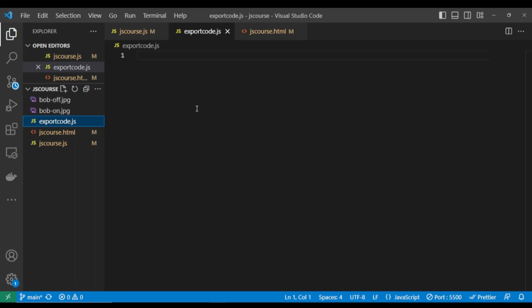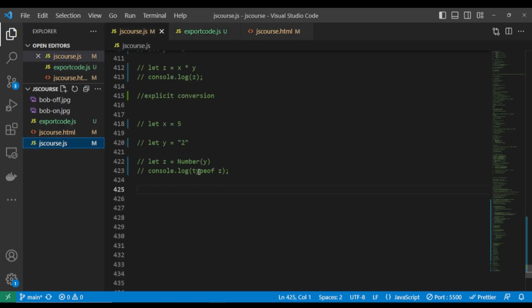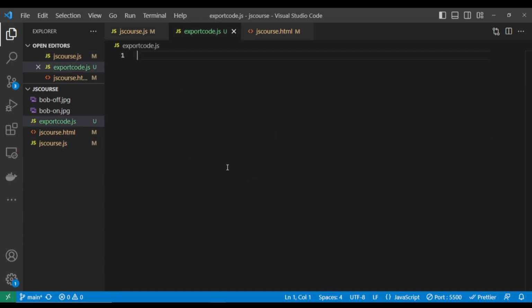So in this export code, what is going to happen is this: when you create a function or a variable here, you can export it and make use of it in our JS course file, jscourse.js. You can export a function from this file and also use it in that file. That's what it means. So let me give a quick, typical example.